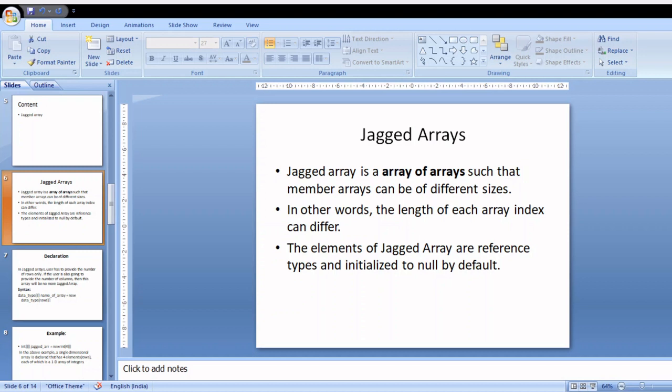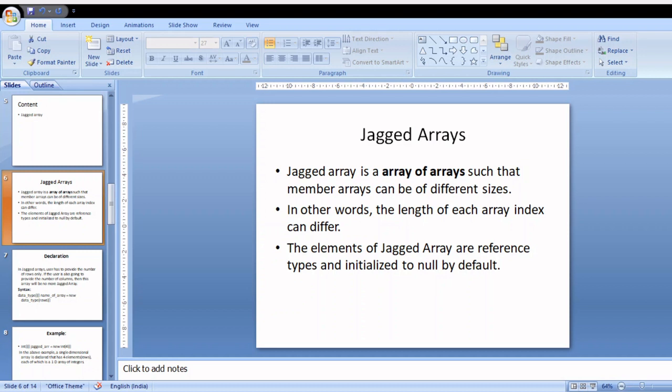But for the complete array, suppose you have initialized 5 elements, those 5 elements will be stored in one memory location. Again, another set of 5 elements is going to be stored in the next memory location, and another set in the consecutive memory location. This is how we can keep on storing a set of array elements itself inside a single memory location. That is the concept of jagged arrays.